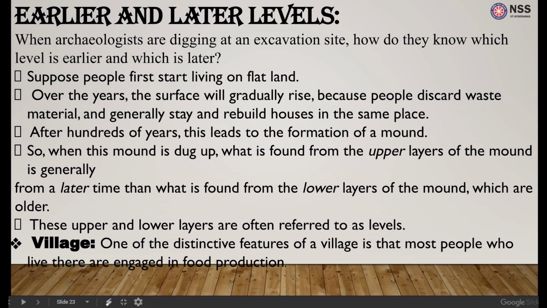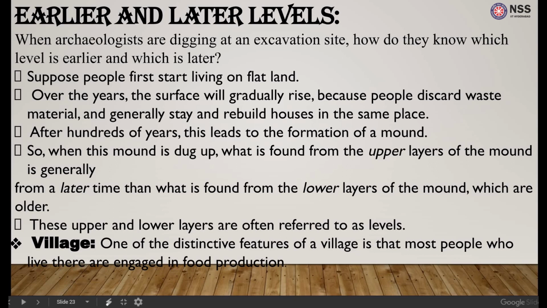Suppose people first start living on flat land. Over the years, the surface will gradually rise. People discard waste, and rocks and soil start degrading. They generally stay and rebuild houses in the same place. After hundreds and hundreds of years, this leads to the formation of a mound. When this mound is dug up, what is found in the upper layers generally belongs to a later time than what is found in the lower layers, which are older. These different layers are often referred to as levels.